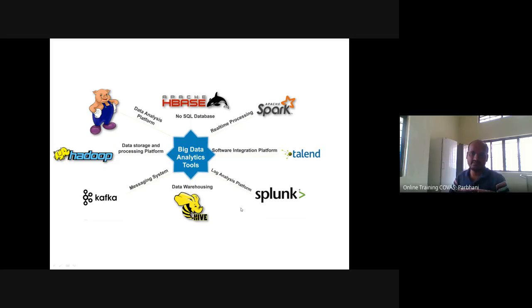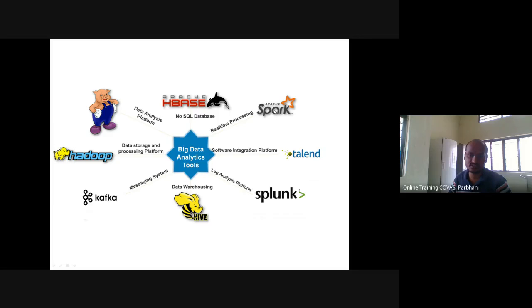When we say Hadoop, Hadoop is a distributed database system. Data is distributed and then it is analyzed. So it is a data analysis platform, for data storage and processing. Kafka is a messaging system. Hive: when you are using Facebook, your big data is being analyzed with an alternate system instead of Hadoop, Hive, which complements Hadoop. Data warehousing is done in Hive. Then Splunk is a log analysis platform. Talend is a software integration platform.